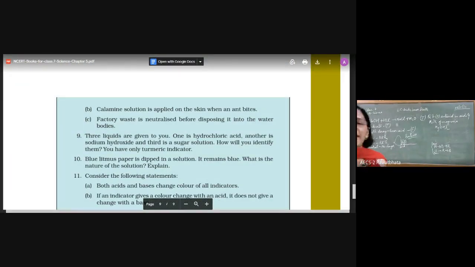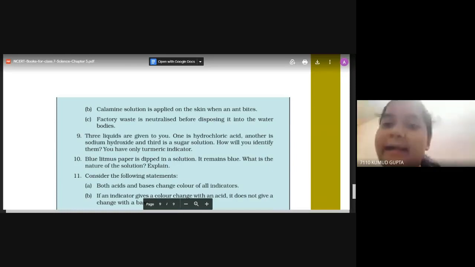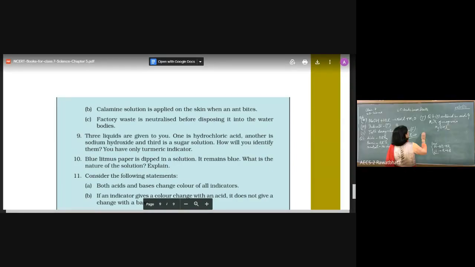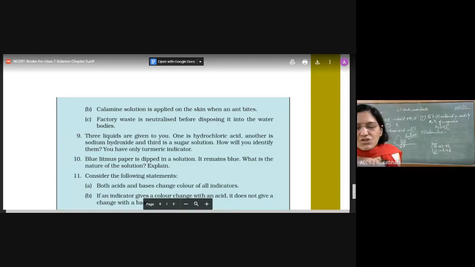Calamine solution is applied on the skin when an ant bites. Why will calamine be applied? To nullify the effect of formic acid. To neutralize the effect of the ant bite. In a bite it injects some formic acid into the skin. Calamine solution contains zinc carbonate, which is basic in nature. Therefore, it is applied on the skin to neutralize the effect of formic acid.